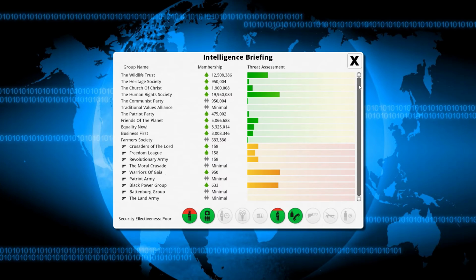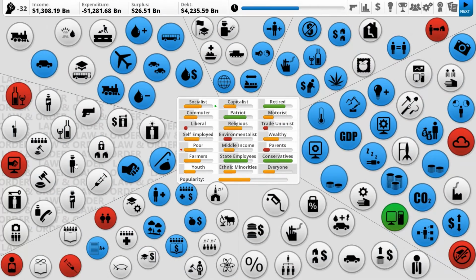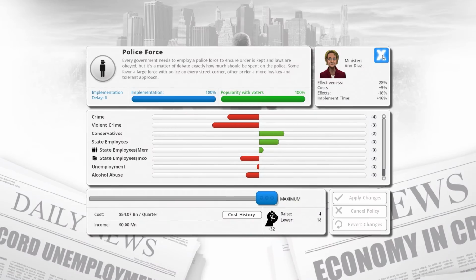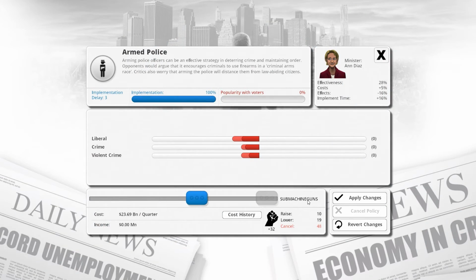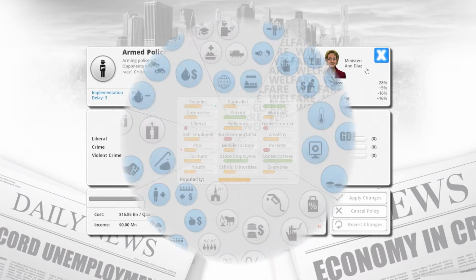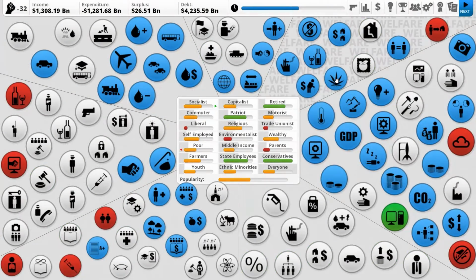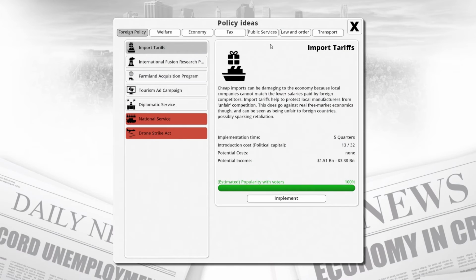We're desperately getting our security effectiveness up. Do we need more police force? We already have max police force. Okay. Want more armed police? Liberals would be very, very unhappy, but it would definitely help out a lot in terms of there being no problems for us.